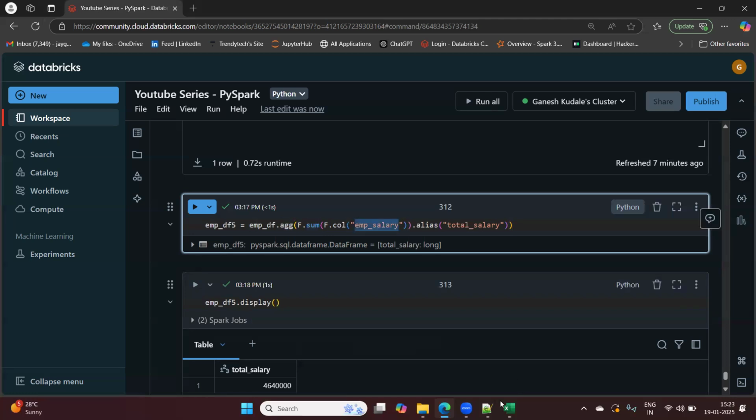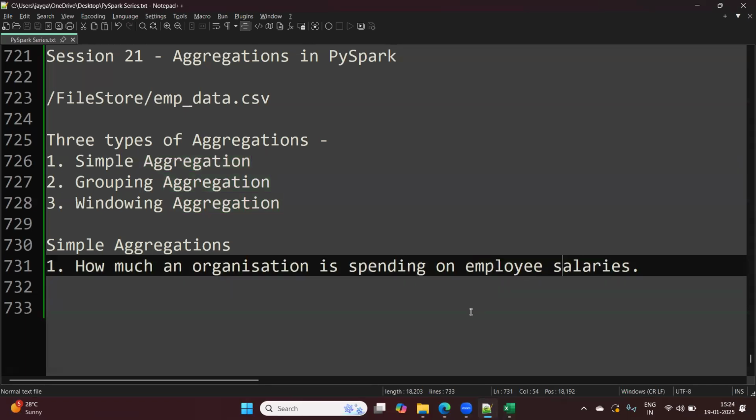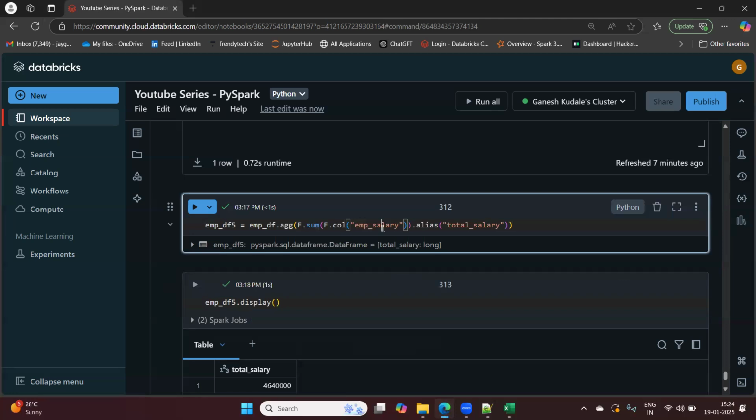For example, the problem statement here is how much an organization is spending on employee salaries. There can be a problem statement like what is the average salary of employees in an organization. Then what is the maximum salary, what is the minimum salary. Then what is the count of employees the organization has. All these three, four problem statements, we will go ahead and solve in coming sessions.